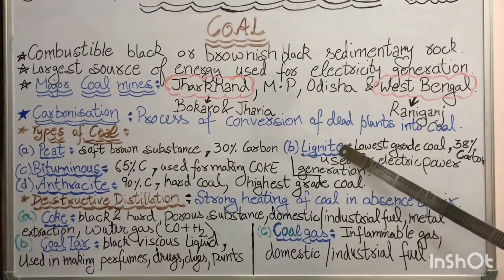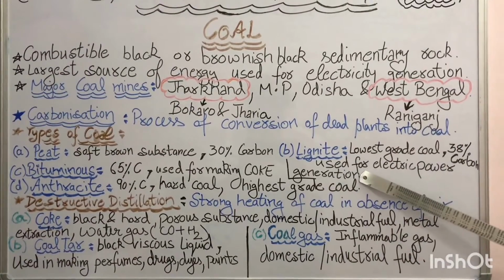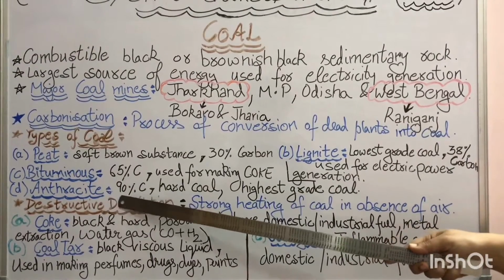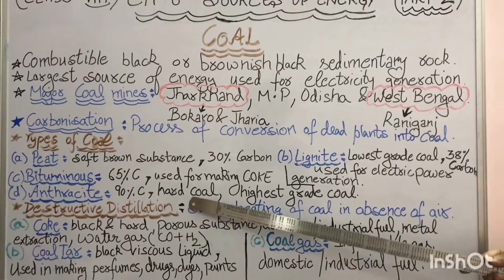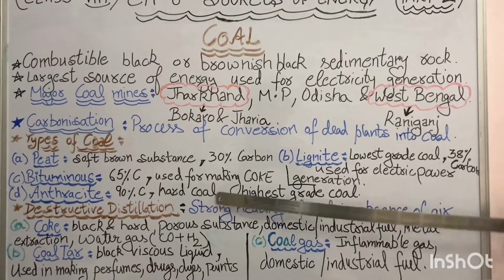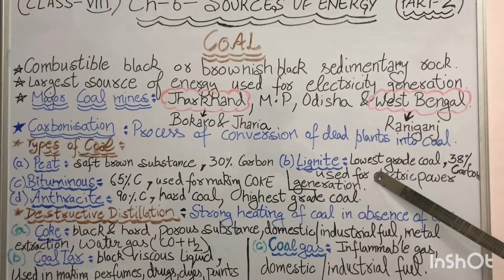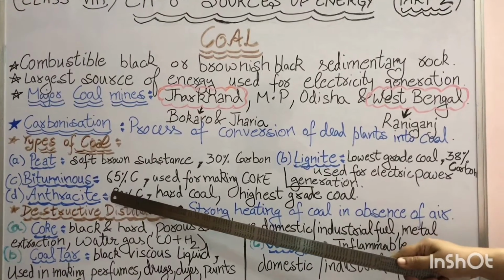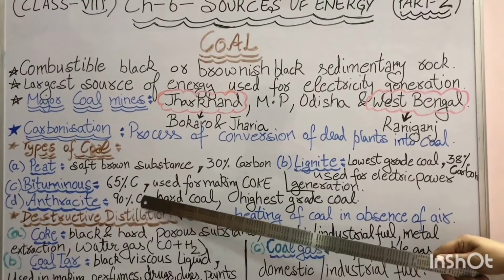Lignite, the lowest grade coal, we use for electrical power generation. The last type is anthracite, which contains 90% carbon. It is very hard and it is the highest grade coal. So the lowest grade is lignite, used in thermal power plants to generate electricity, and the highest grade is anthracite, which contains 90% carbon.